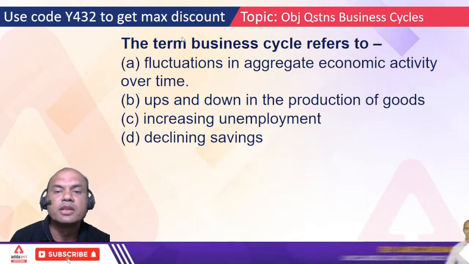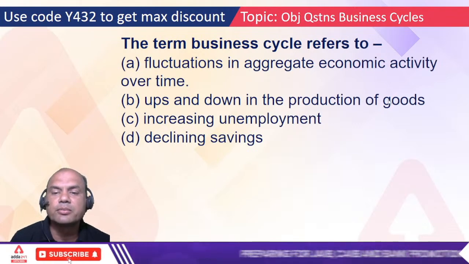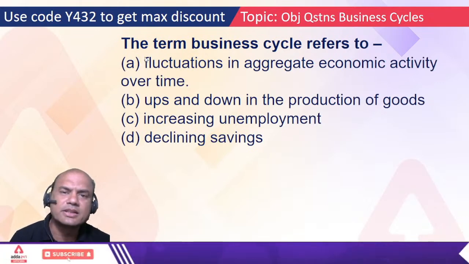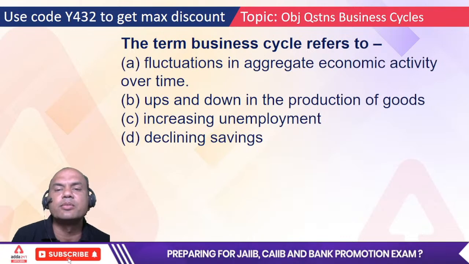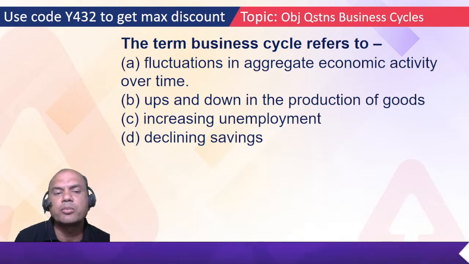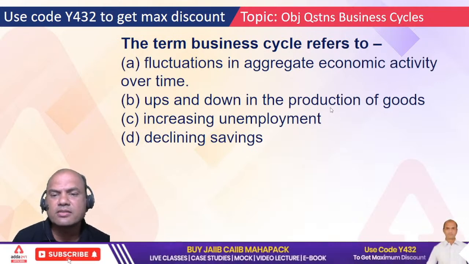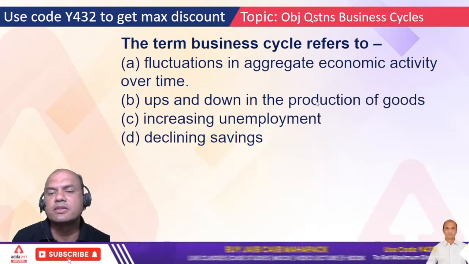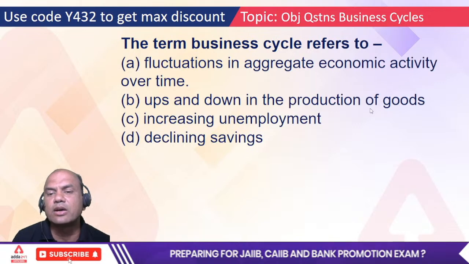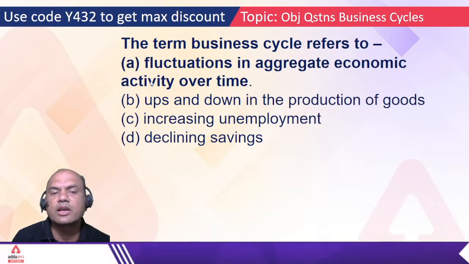The term business cycle refers to fluctuations in aggregate economic activity over time, ups and downs in the production of goods, increasing unemployment and declining savings. The term is so easy that you will be able to write it immediately. A or B; C and D are out. How does business relate to production? Production is a secondary activity of the business cycle. If the business cycle is down, then production will be down later. So the answer is fluctuations in aggregate economic activity.